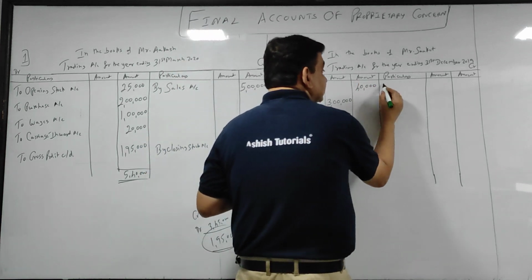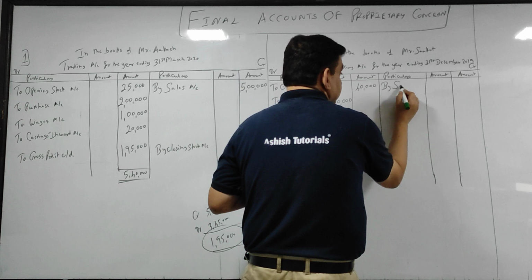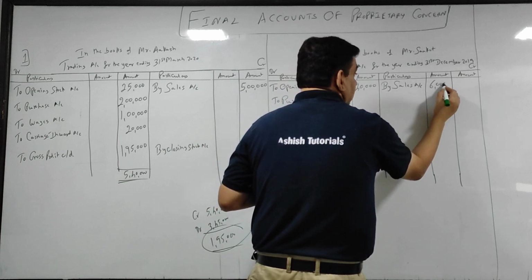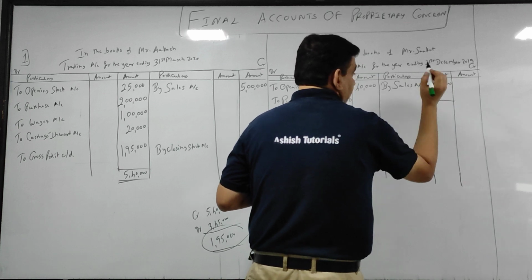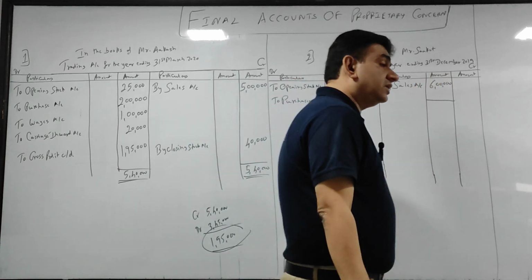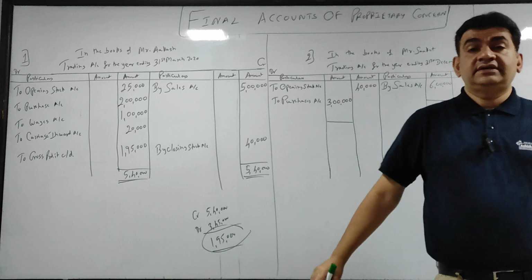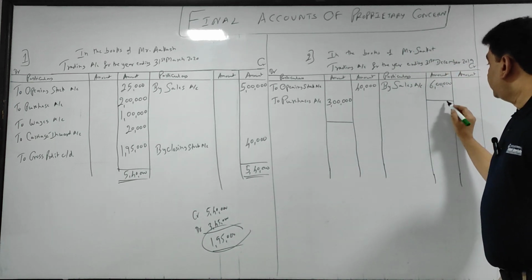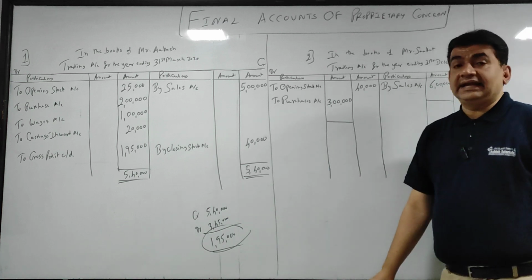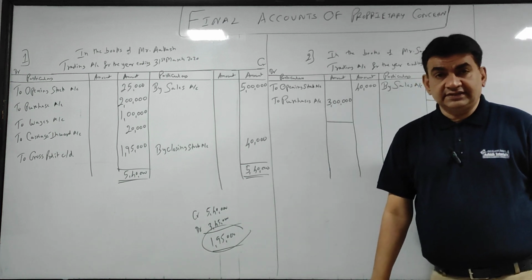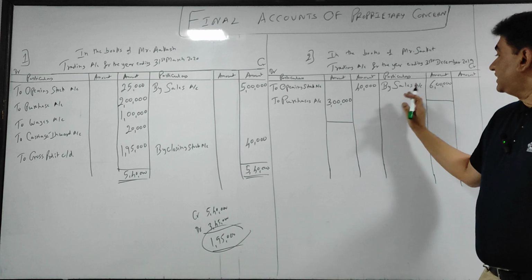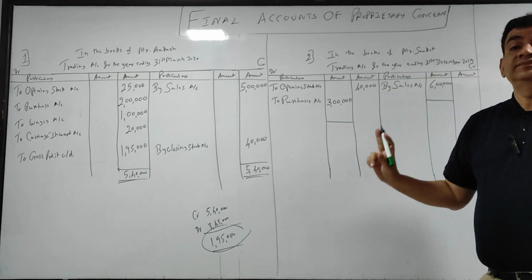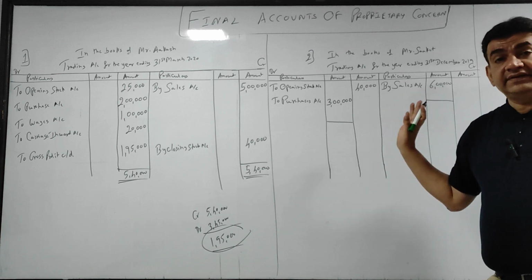So exactly the same as what you did for purchases: by sales account, that is 6 lakhs, put it in the inner column and leave a line.